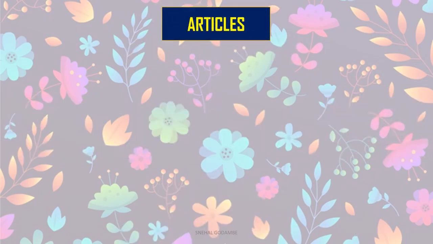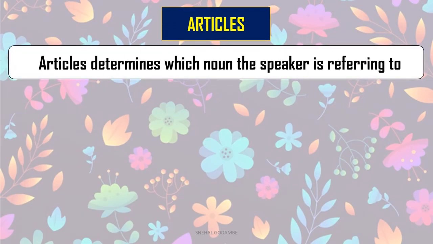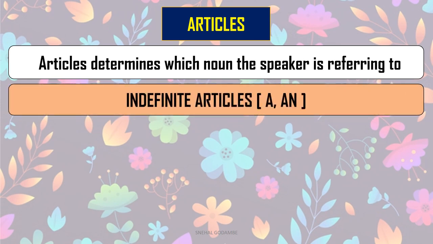So we will begin with the articles. As you know, there are the articles a and the. We have learnt about them. Articles determine which noun the speaker is referring to. We have seen in the first example, the county inspector, where the was the definite article. There are two types of articles, as you know: definite and indefinite. When you are not sure about something, they are indefinite articles.